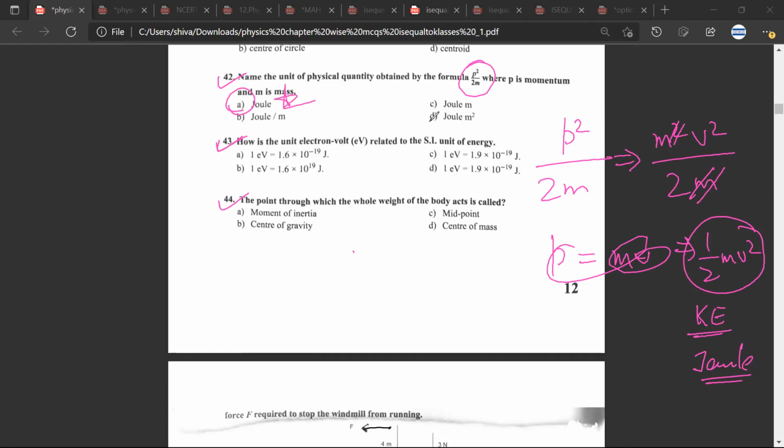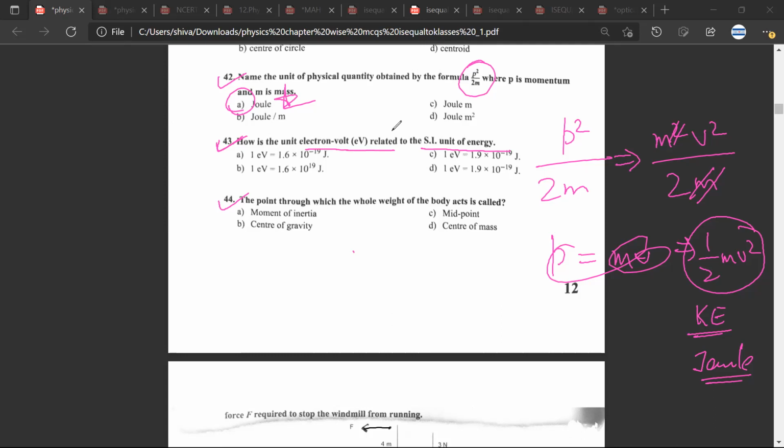Question 43. What is the unit electron volt related to SI unit of energy? And so this would be C and D are same, so it could be either one of them.